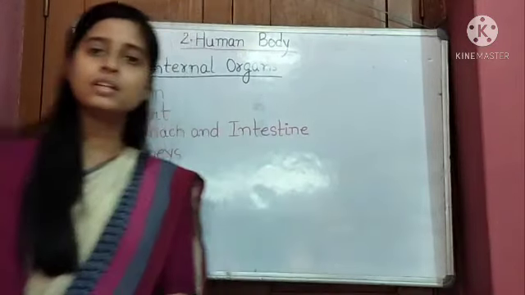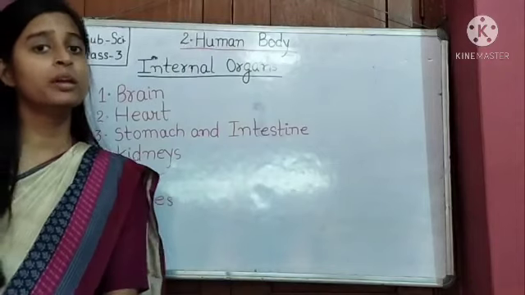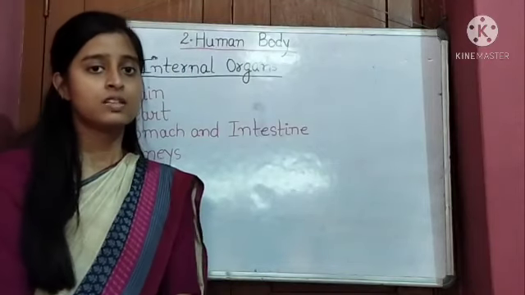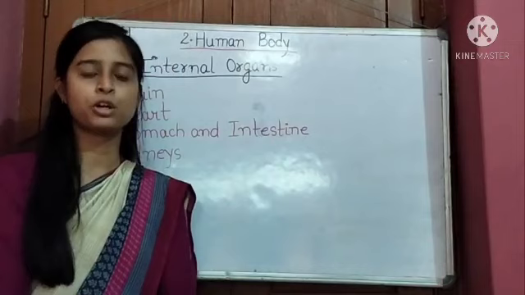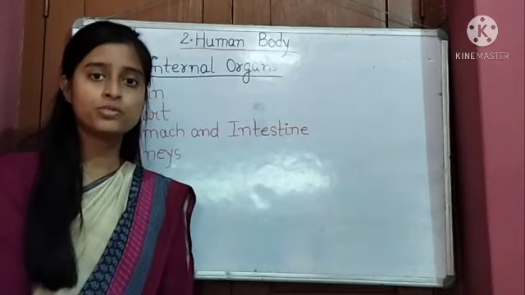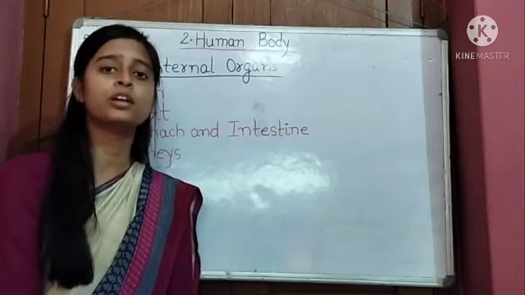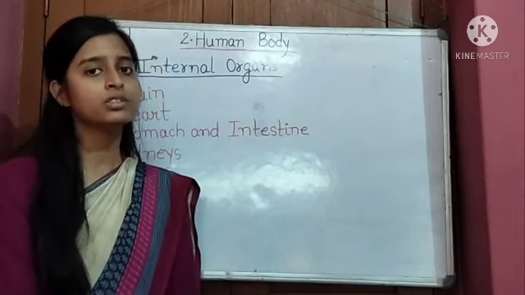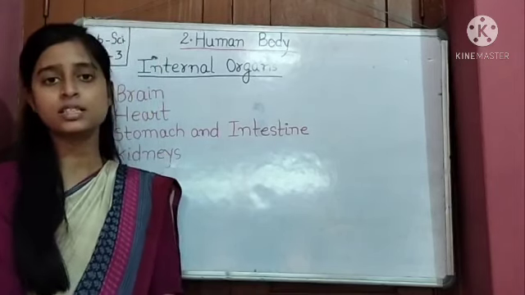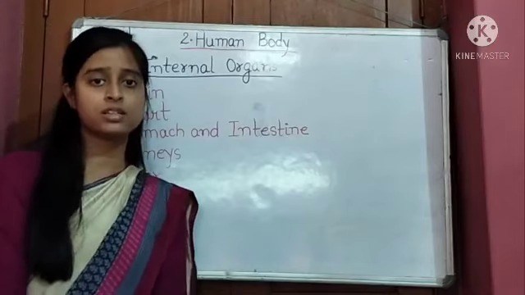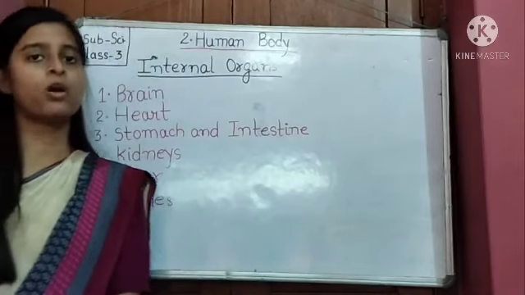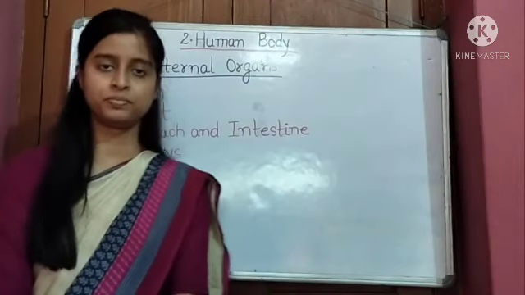So today we discussed the human body. The cell is the smallest part of the human body. A group of cells join together and form tissue. A group of tissues join together and form an organ. Organs join together and form an organ system, and organ systems join together and form the whole human body.